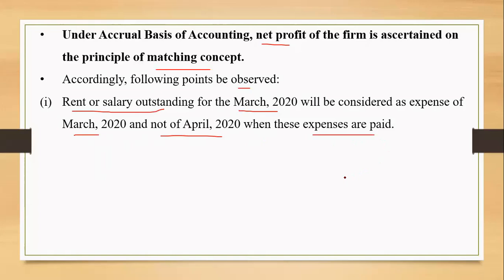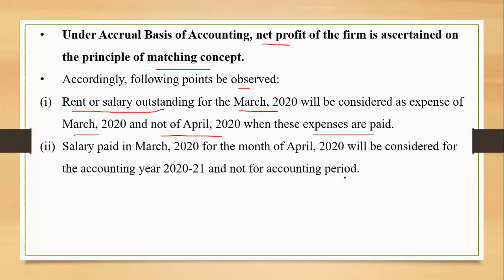Related to this only, I have given you the example earlier. The salary for the month of March paid in the month of April, maybe the practice of the organization is to pay the salary on the 7th of the next month, right? So irrespective of when it is paid, we just need to think of for which month the expense is. Accordingly, we are going to consider it of that particular accounting year only. Next is salary paid in March 2020 for the month of April 2020. Though it is an expense of the month of April, we will not consider it over here, right? So this is about the outstanding and the prepaid.